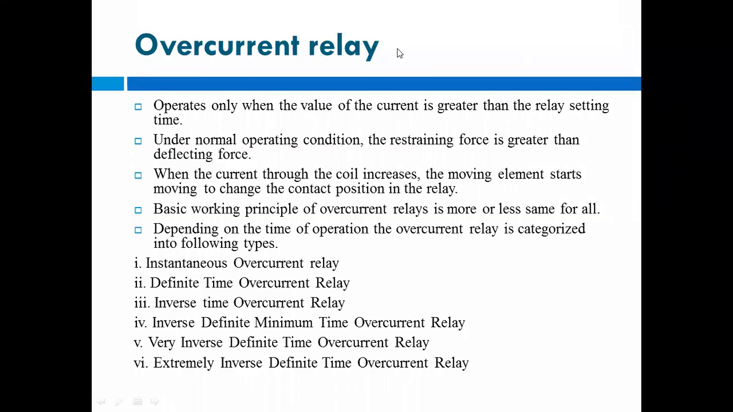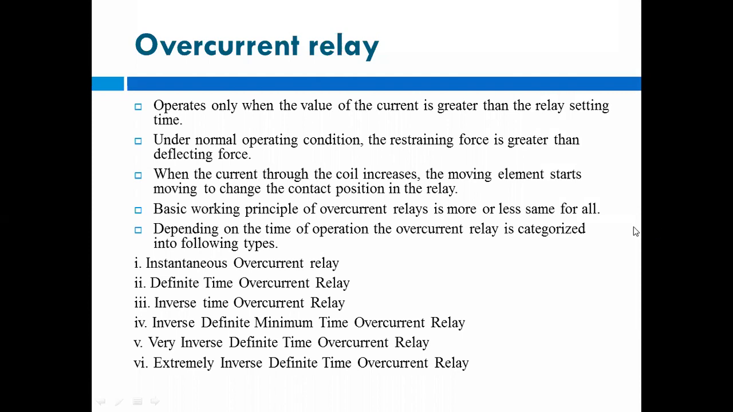So good afternoon, everyone. In the last lecture, we have seen what is meant by an overcurrent relay. This overcurrent relay is the relay which operates when the current in the circuit exceeds its set value. Suppose the current is set at 10 ampere, and if that value is crossed, then this overcurrent relay will operate. That is called the overcurrent relay.